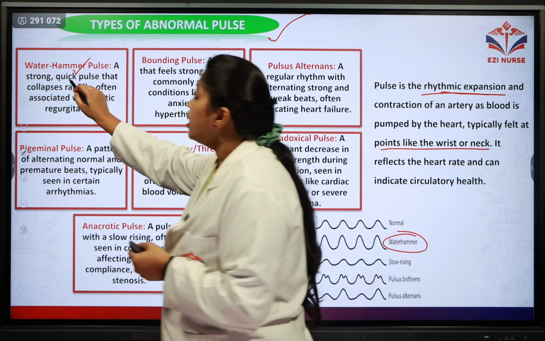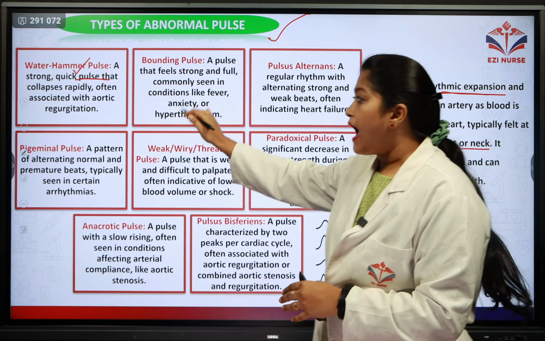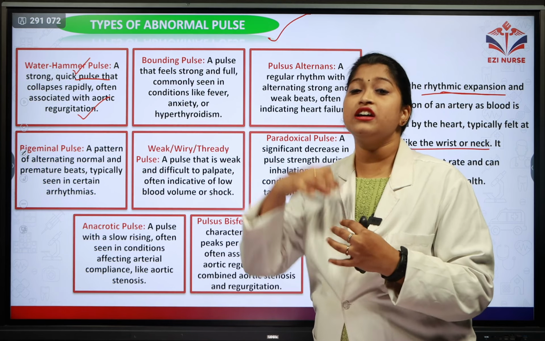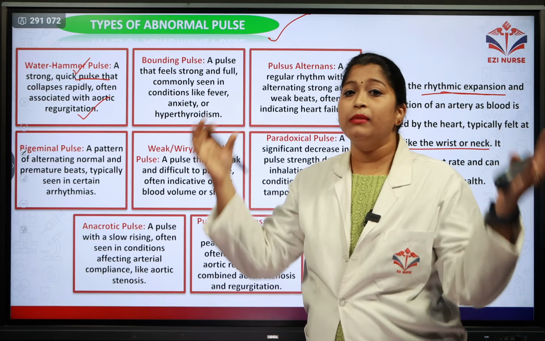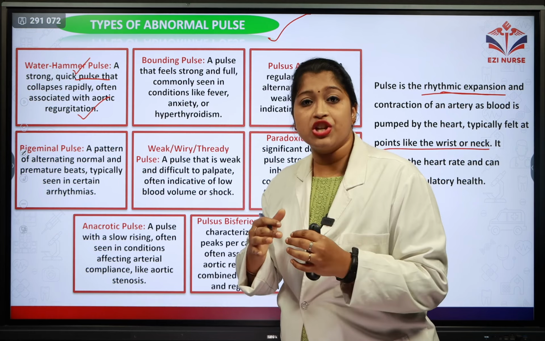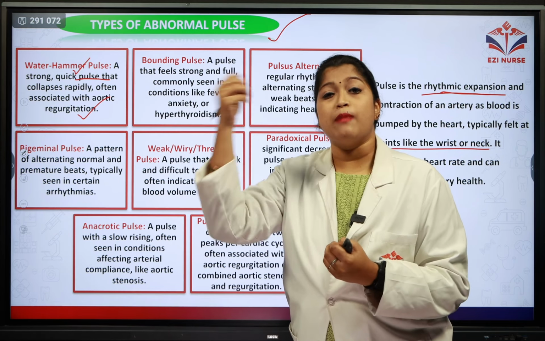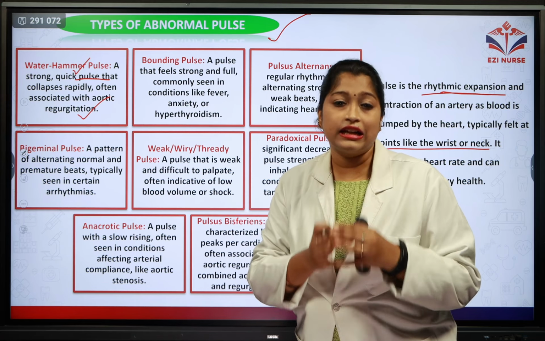It's a strong, quick pulse that collapses very rapidly, and often it is associated with conditions like aortic regurgitation. The aorta is an artery which pumps blood to all the other arteries and veins. Regurgitation means that when the blood has been pumped, it falls back to the ventricles, which is a health condition.